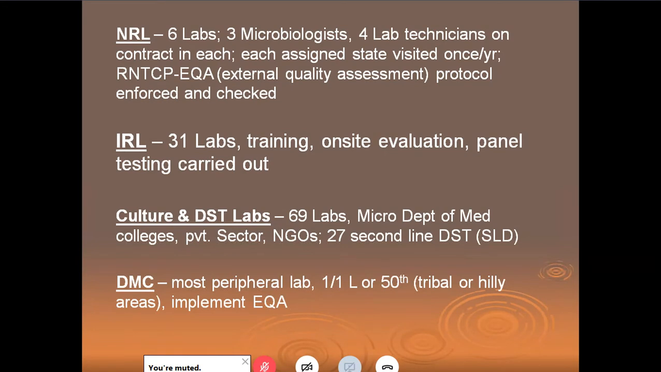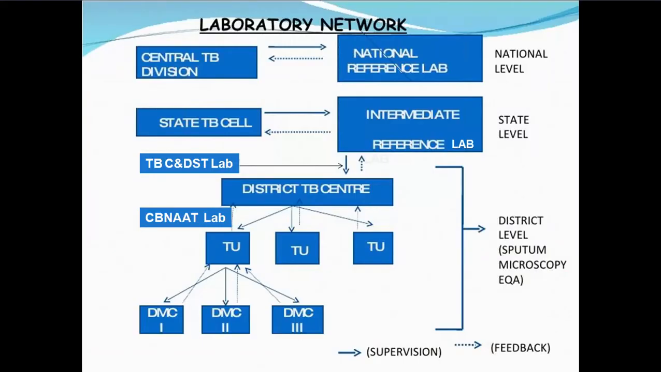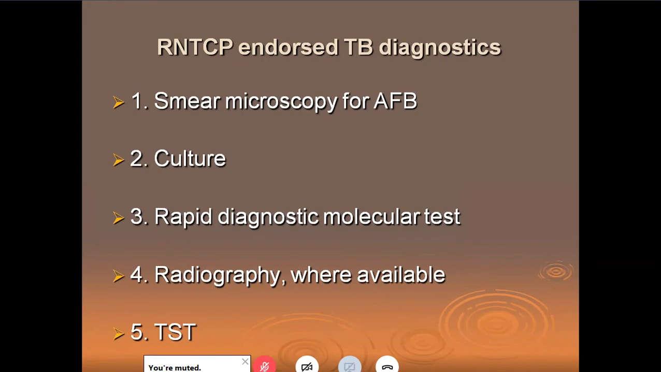And we have DMC or the district microscopy center, which is the most peripheral lab and the most important to diagnose tuberculosis patients at the grassroots level. RNTCP endorsed TB diagnostics is also another term which is now in vogue. We basically mean smear microscopy or AFB, culture, rapid diagnostic molecular tests, radiography where available, and tuberculin sensitivity test.